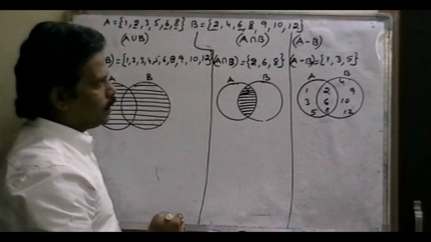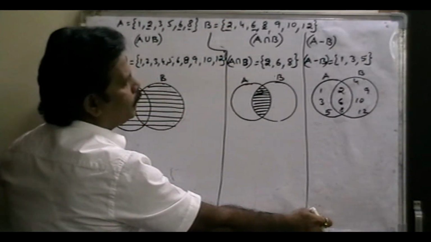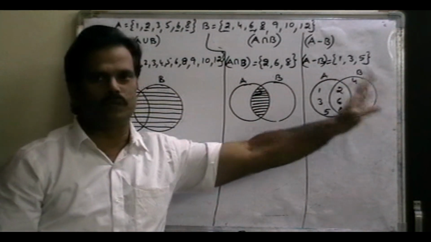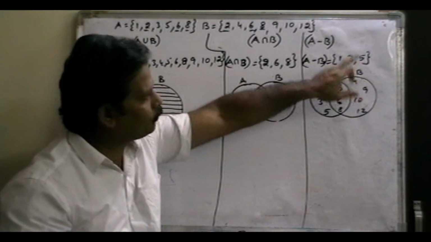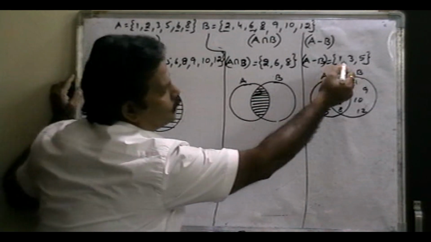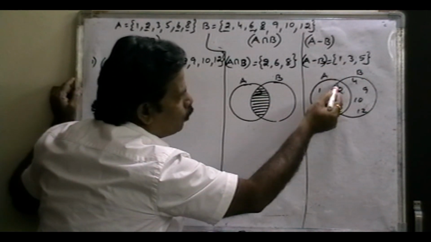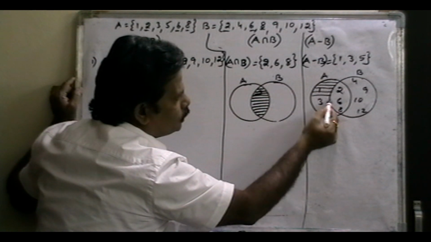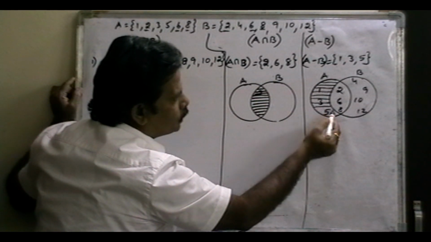Now A minus B. A minus B means what? Only the elements which belong to A but do not belong to B. Here, that means only 1, 3, 5. This is A minus B. 1, 3, 5 means only in this region. Only these region elements are called A minus B.